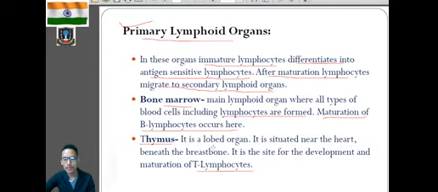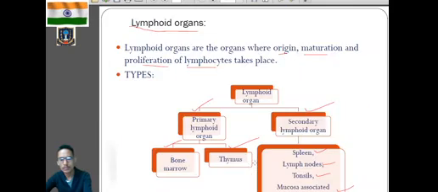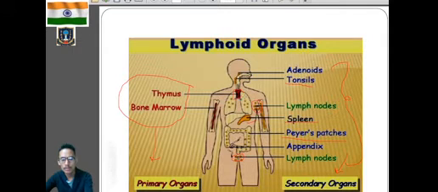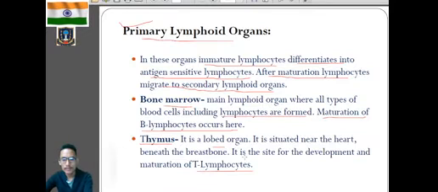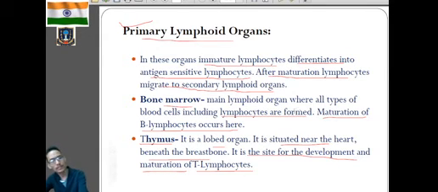So thymus is a lobed organ. Okay, it's mainly a lobed organ. You can see over here, lobed means having two lobes, and it's situated near the heart, beneath the breastbone. So it is the site for the development and the maturation of T lymphocytes. Clear? So B lymphocyte maturation occurs in bone marrow, and T lymphocyte maturation occurs in thymus.